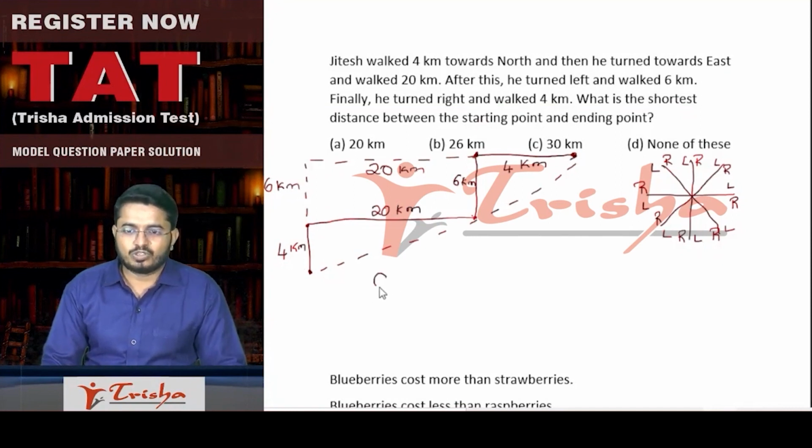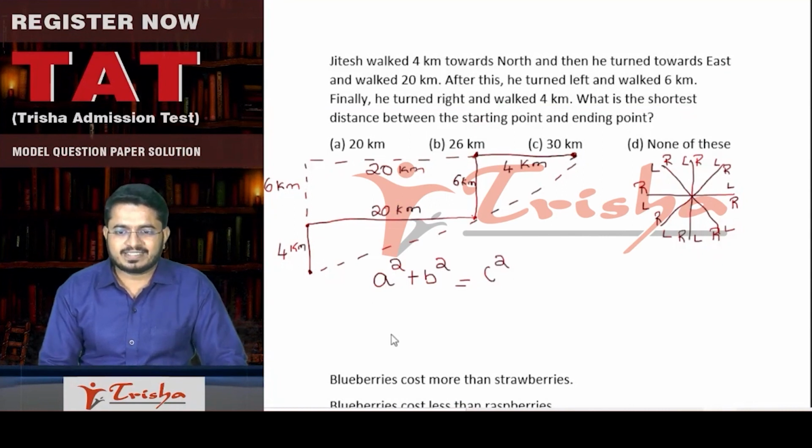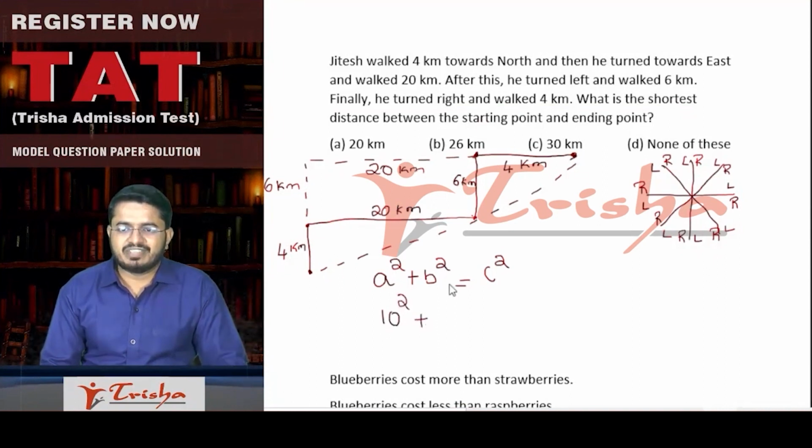So we all know the formula, Pythagorean theorem. A square plus B square is equal to C square. So a square here is 10 square plus b square is 24 square, 20 plus 4. Just like you have taken 4 plus 6, here you have to take 20 plus 4. So 24 square is equal to c square.